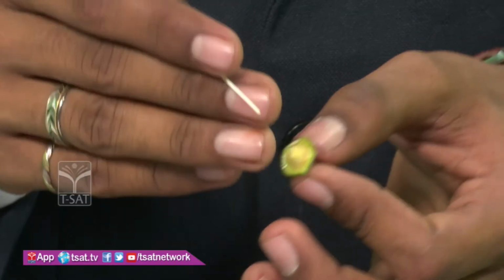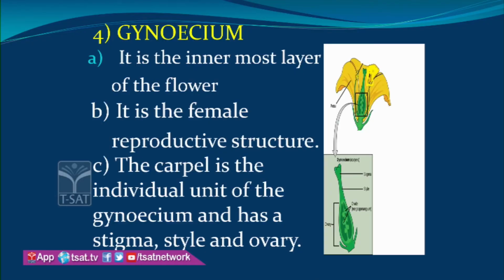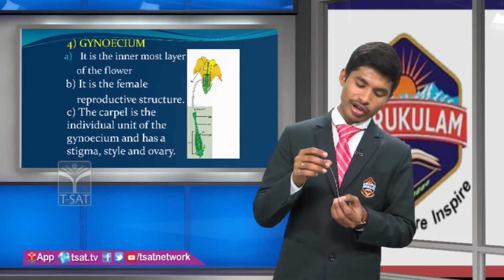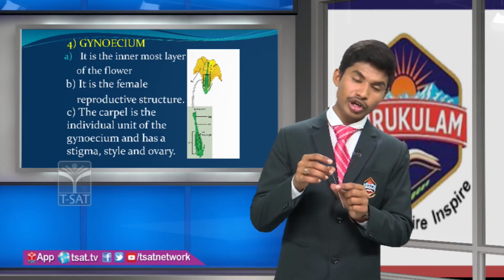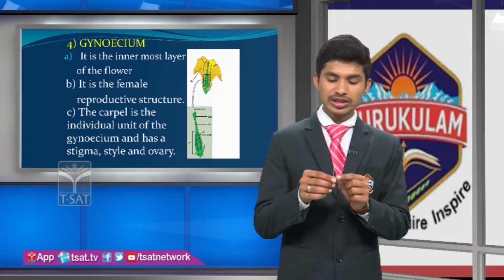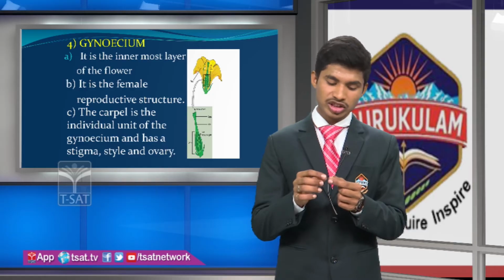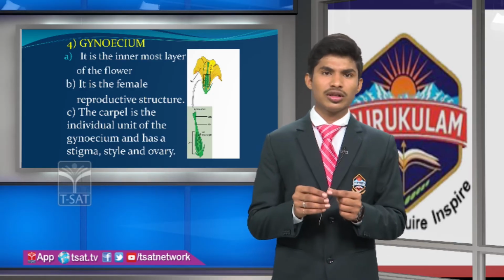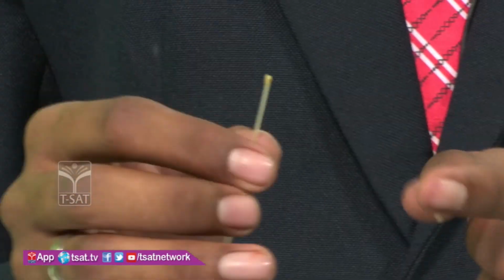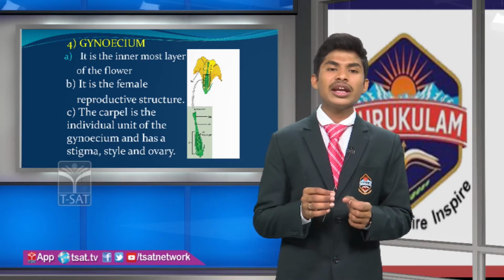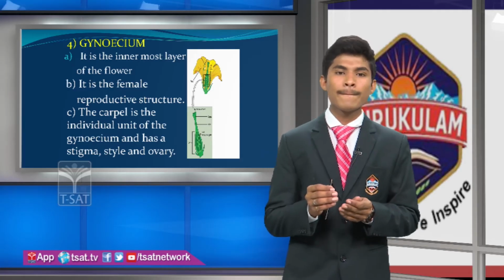So the basal enlarged part is known as the ovary, and it continues with an elongated tube. See, this is an elongated tube that is known as the style, and the style ends with the stigma. The stigma is a gummy-like structure because it releases some gum-like enzymes, and it is useful for the pollen grains.